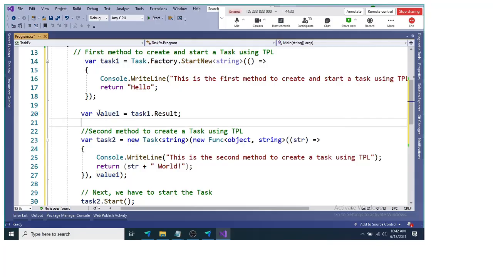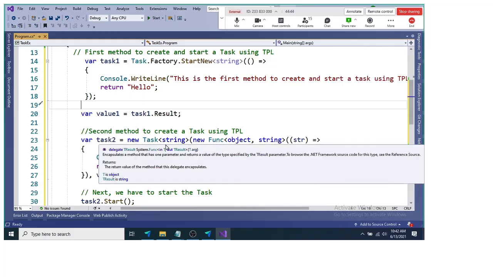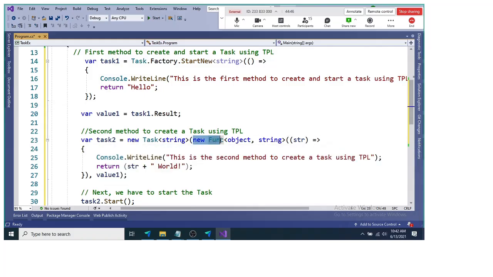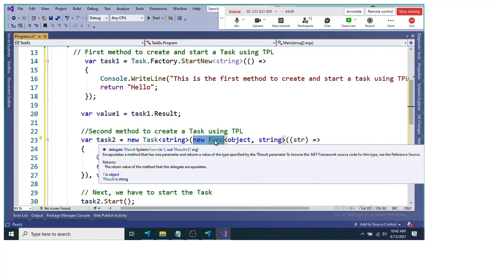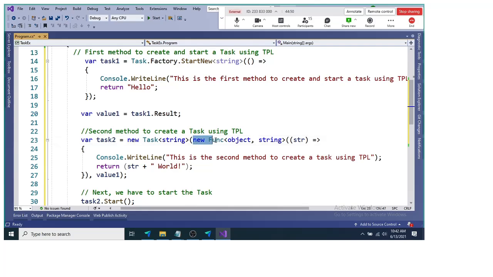Now I want to pass this value1 as a parameter to a task. For that, if you want to pass a parameter to the task, we need to create a task using a Func delegate.